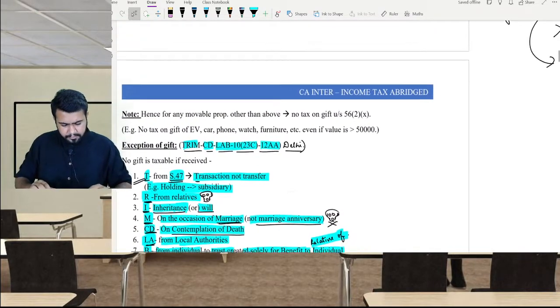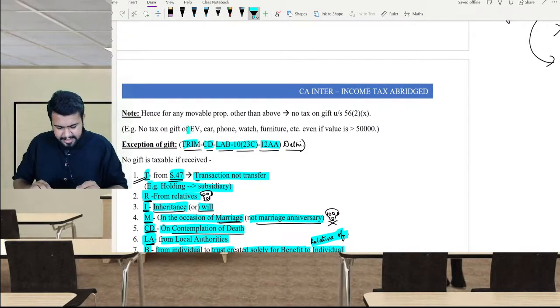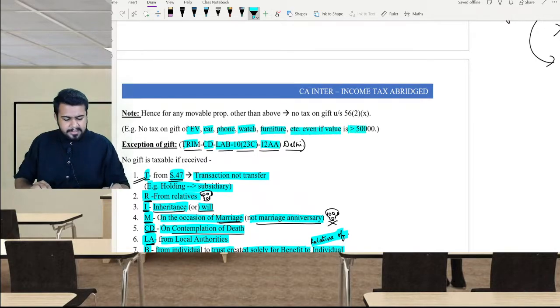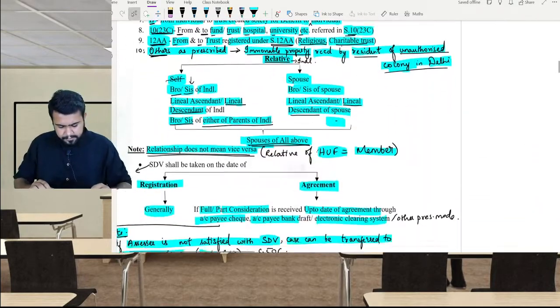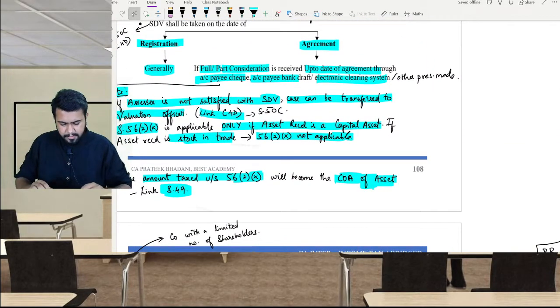Hence if there is an electric vehicle, car, phone, watch, furniture, etc., whatever it is, then there will not be any tax. Now let's come to some special points.